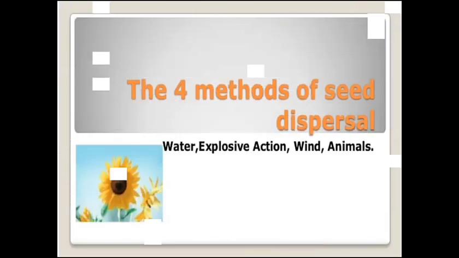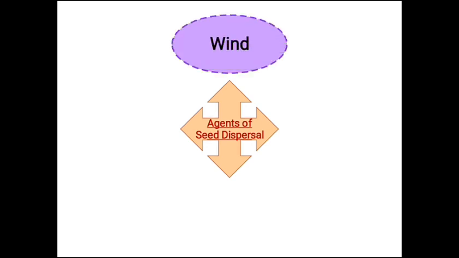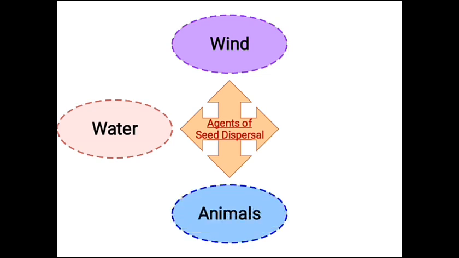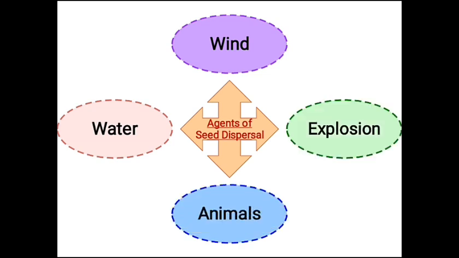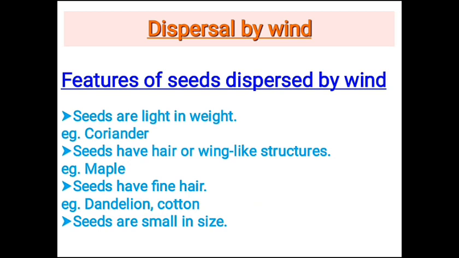Now, we all know that seeds cannot move of their own and move to another place. So, there are 4 external agents which carry the seeds away from the mother plant and help in dispersal of seeds. These are wind, water, animals and explosion. We will be discussing about these 4 agents in detail. Some seeds have special features that allow them to disperse. So, let's find out the features of seeds that can be dispersed by wind.